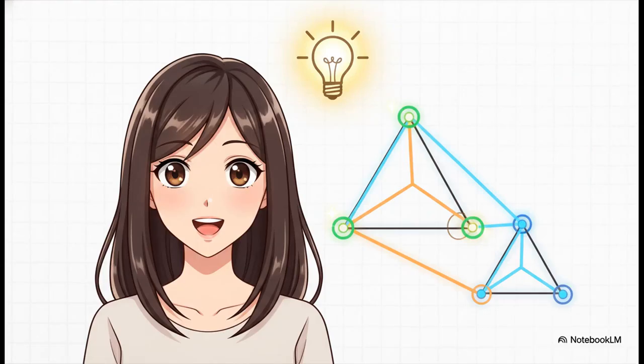They're similar. And hey, here's a little pro tip for you. That first rule, AA, you don't even need to check all 3 angles. If you know 2 angles in a triangle match 2 angles in another, the third one has to match too, because all three have to add up to 180 degrees. So really, all you need is AA, or angle-angle. It's the most common and fastest way to prove similarity.